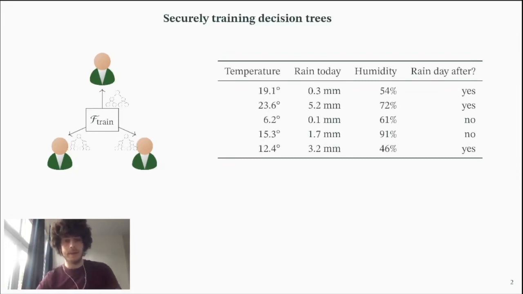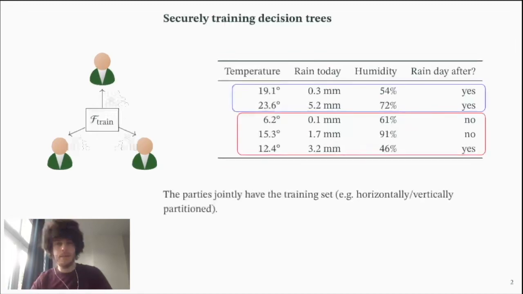So when I say they jointly have the data, what could that mean? For example, we have this table. Each party might own a different set of records in this table. Then we'd say it's horizontally partitioned. Vertically partitioned is when the parties have access to some attributes, but for all of the records.